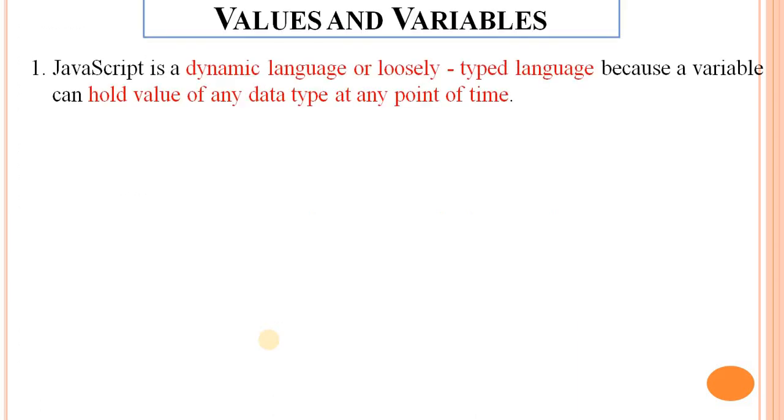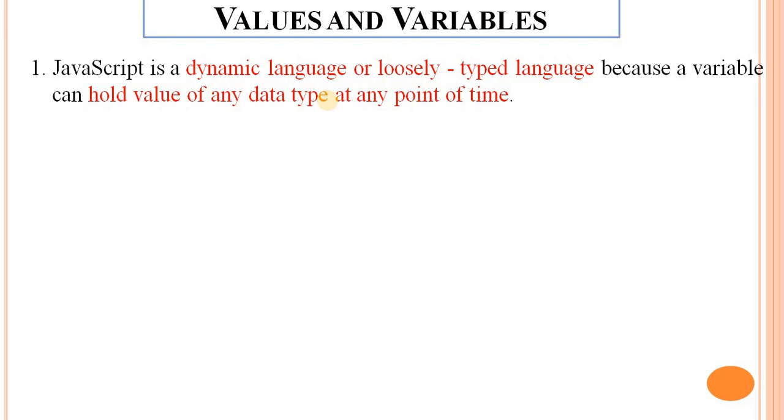Next is values and variables. JavaScript is a dynamic language or loosely typed language because a variable can hold a value of any data type at any point of time. Loosely typed language means it does not require a variable type to be defined.